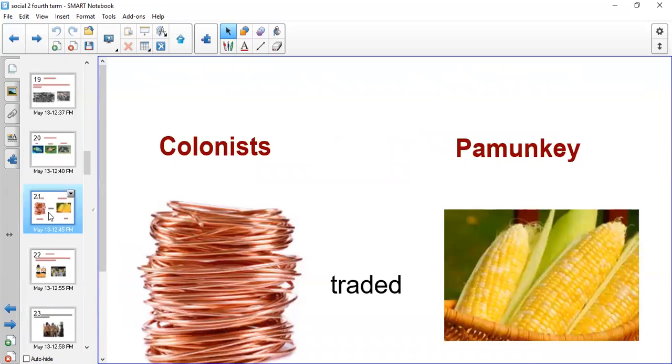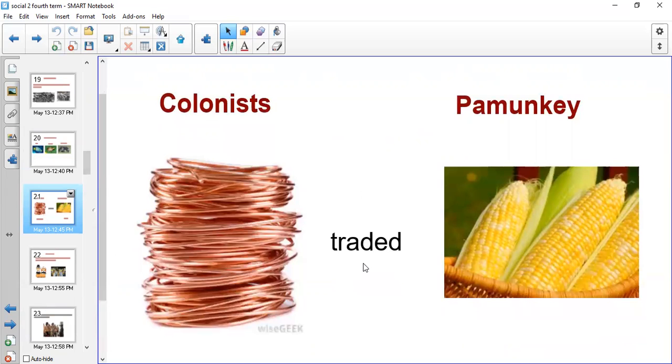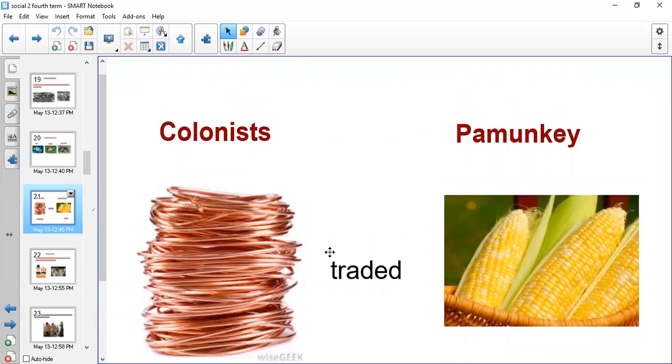And as we said, the colonists in Jamestown had copper, and the American Indian group Pamunkey had corn, so they started to trade with each other. I will give you the corn and you have to give me the copper.